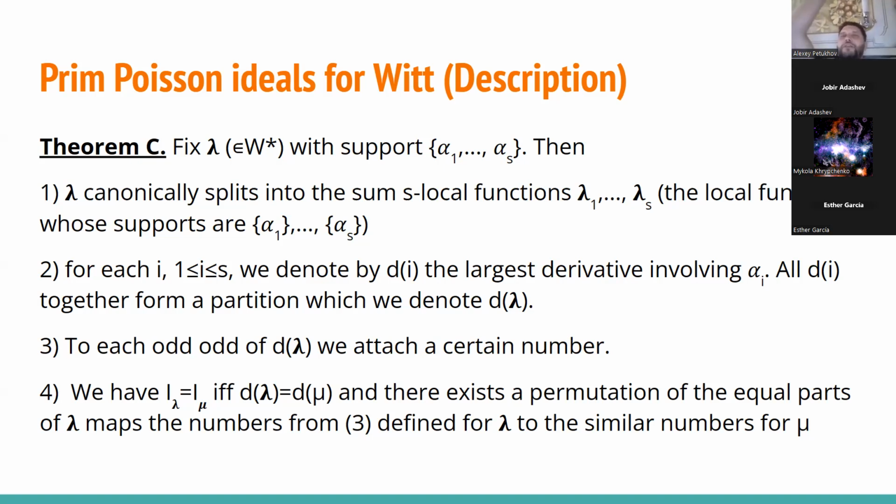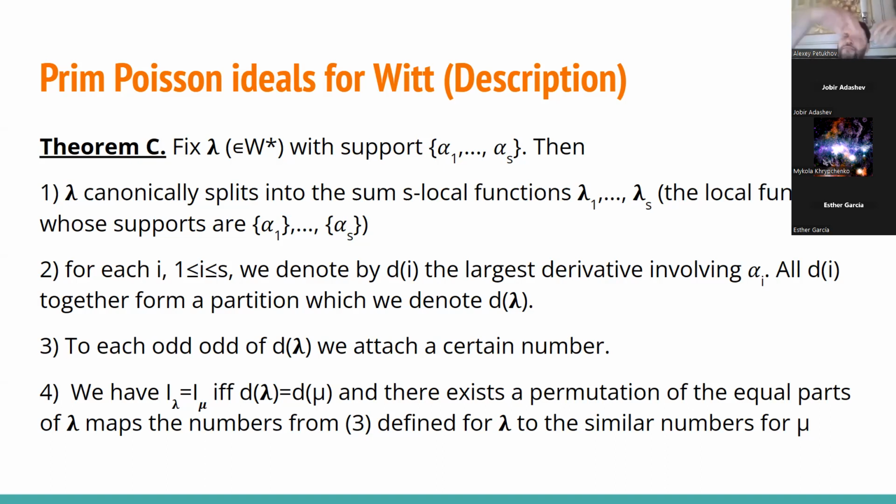if the partitions are the same, then we have the same number of parts of size 3. And then it can be so that, for example, for the first, let it be 5 parts, we might have, say, numbers 5, 4, 3, 2, 1 attached to lambda, and then, say, numbers 1, 2, 3, 4, 5 attached to mu. And if the multiset of these numbers are the same, or another way to say it is that if we permute them by the action of multiplicative group, then one can be mapped to another, and this should be applied to all parts of odd size.